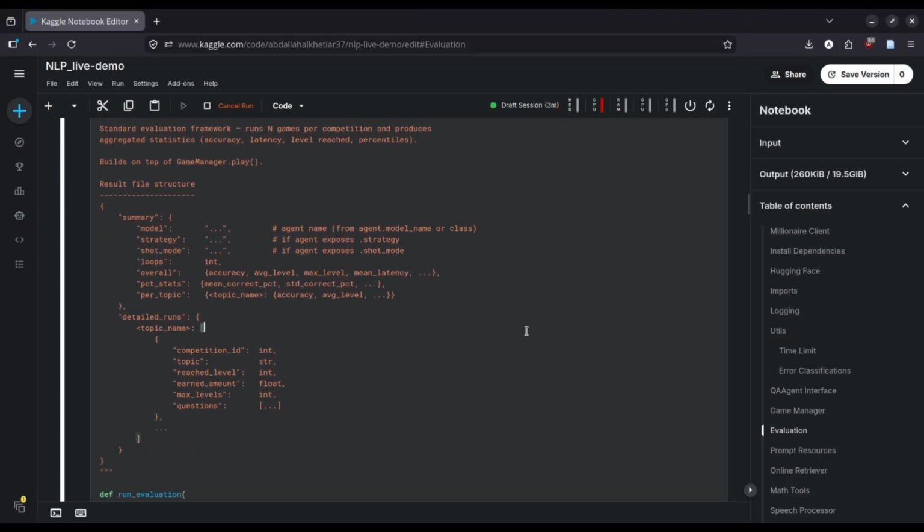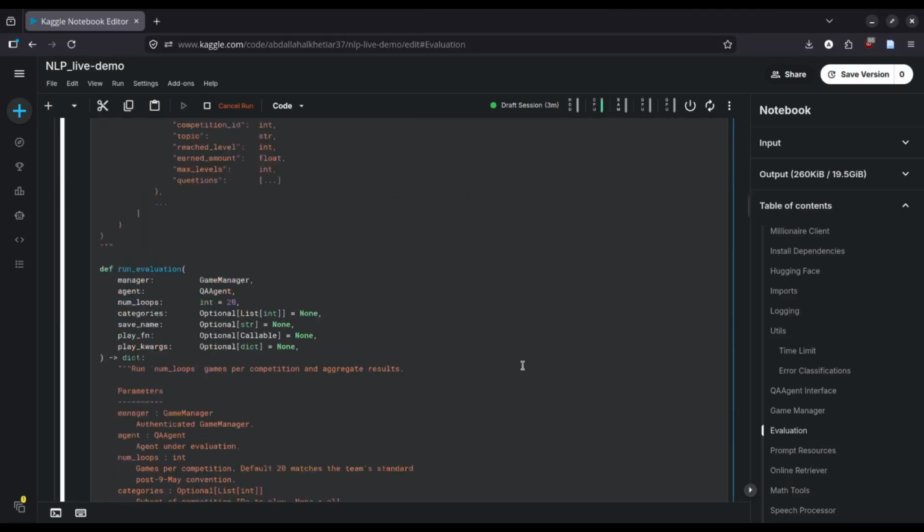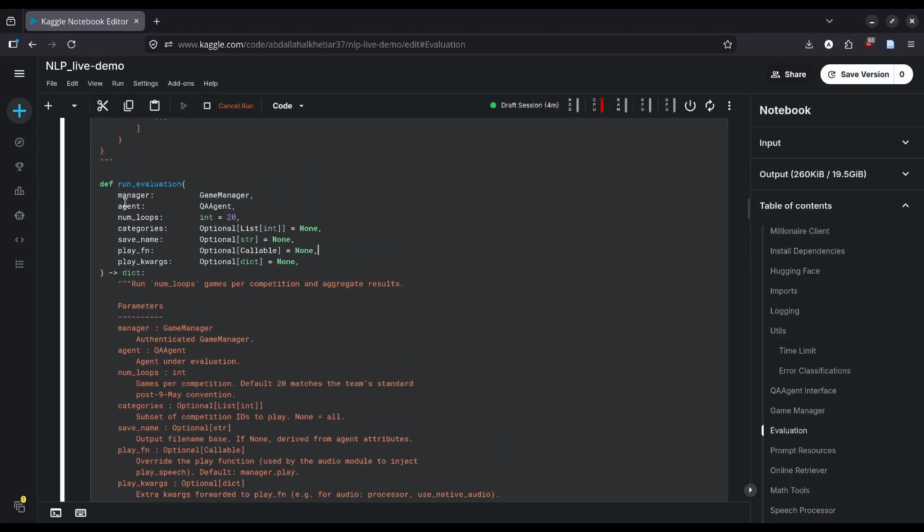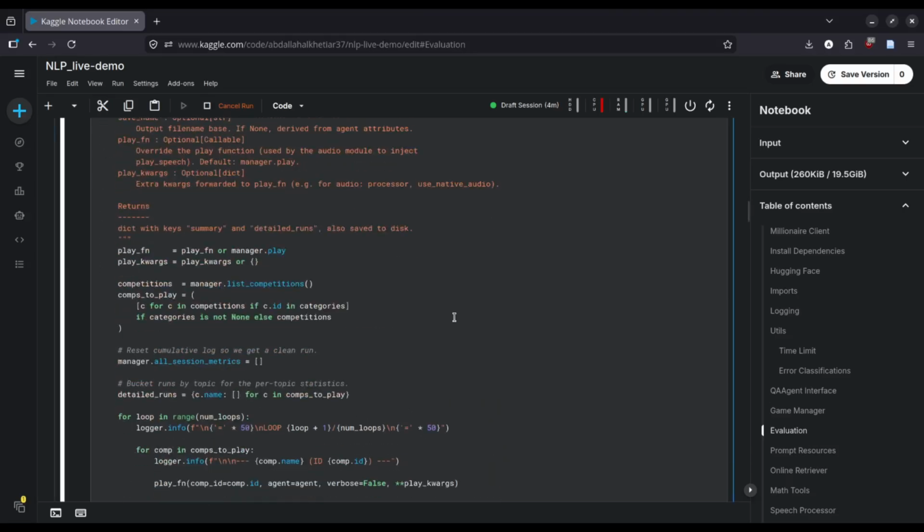This one runs the game for n loops, depending on the number of loops that we specify. Usually, if not specified, it goes through all possible available categories, saves the results, the metrics in a JSON file, and display function is the parameter necessary for specifying if you're going with text mode or speech mode. And obviously, we need the manager and agent to be passed.